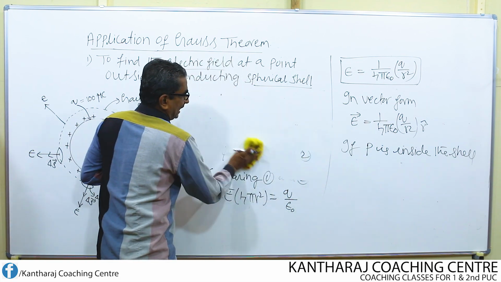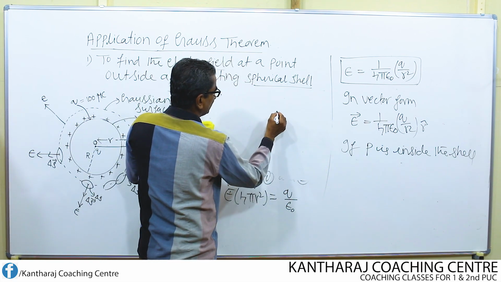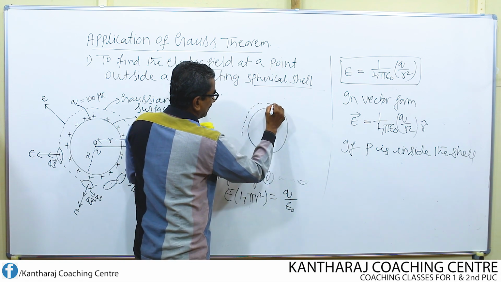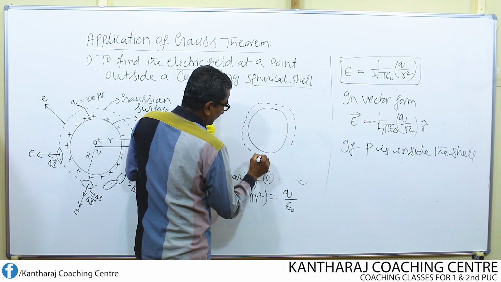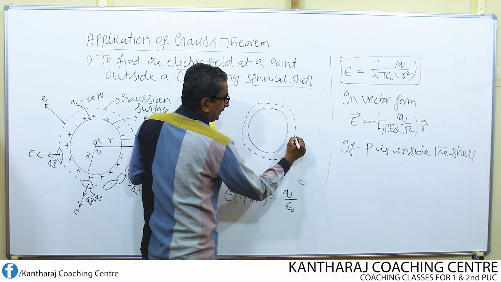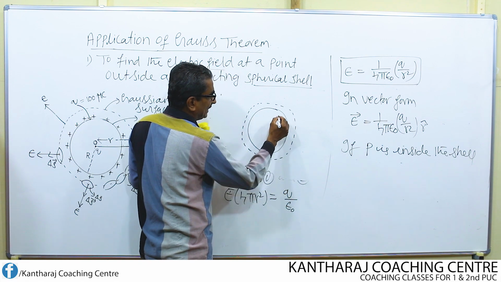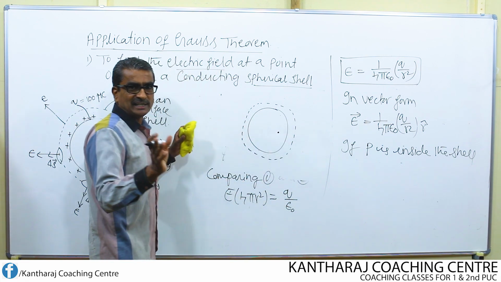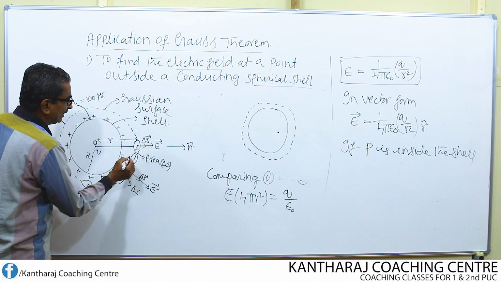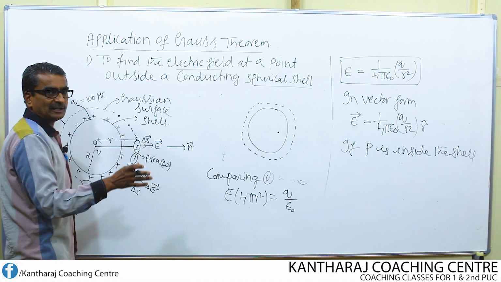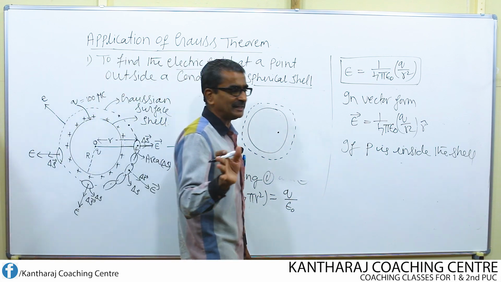This is the spherical shell and this is the Gaussian surface. Initially the point P was here. Now I choose the point P inside, either here or here, elsewhere. I can find the electric field not only at this point, I can also find the field at this point. At all the points the electric field remains the same by symmetry.